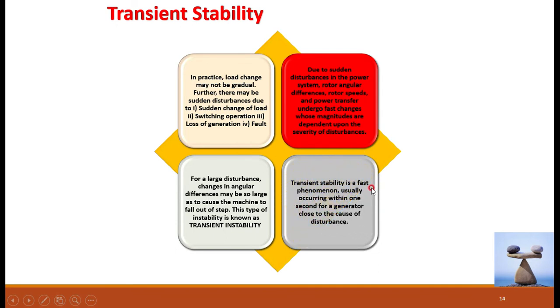The transient stability is a fast phenomenon. It occurs suddenly, within fractions of a second. Therefore, transient stability is a fast phenomenon usually occurring within 1 second for a generator close to the cause of the disturbance. In that particular small period, you have to sense the severity of the fault, and you have to take the appropriate counterbalancing measures to operate the system in stable condition only.